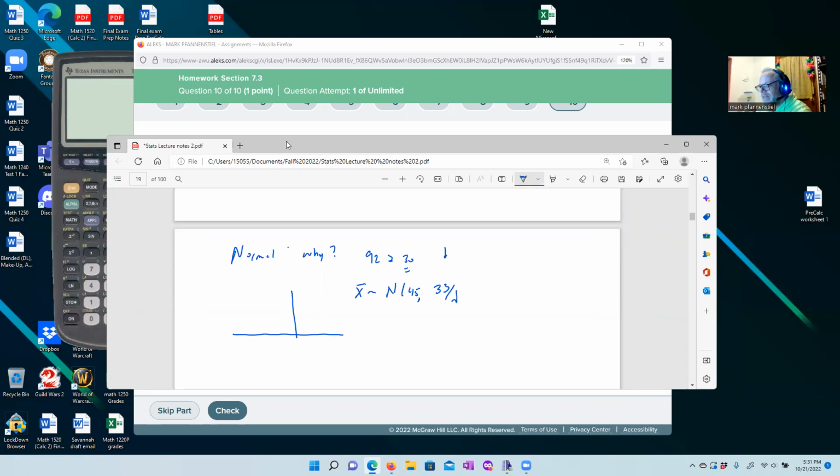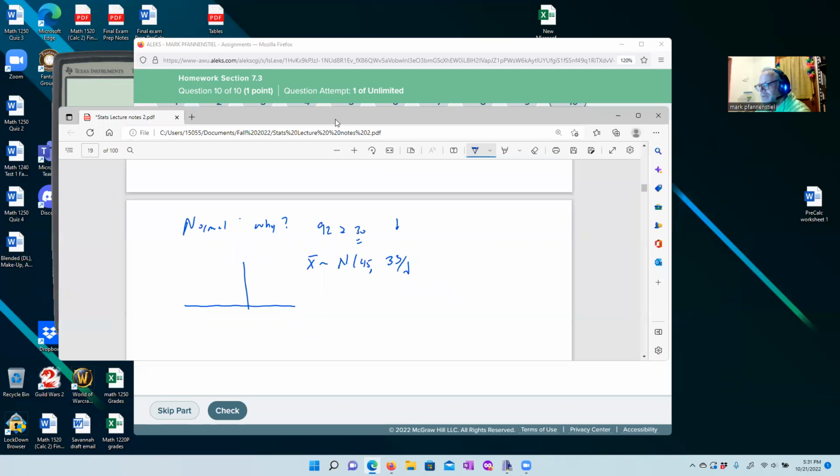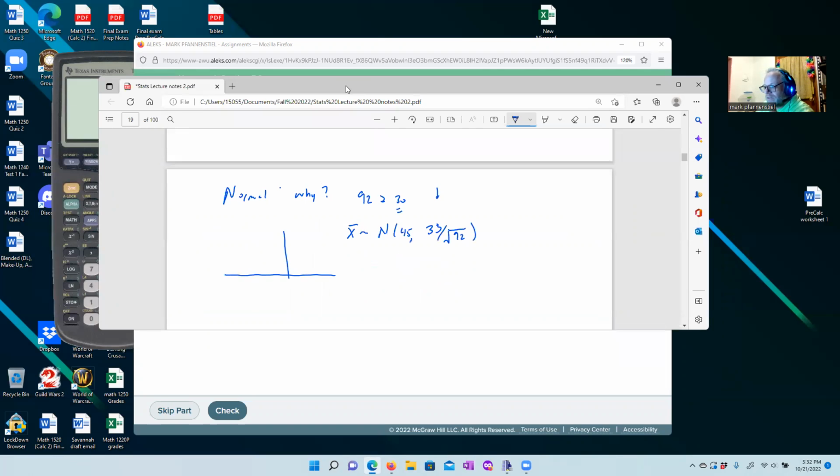But what do we have to do? We have to divide by the square root of how many people we polled. We polled 92 people, so the standard error is going to be 33 divided by the square root of 92. They want to know the probability that this group of people had an income less than 40. So this is 45, and the curve is a little bit tighter than what I usually draw, squeezed a little bit. We want the probability that this is less than 40.